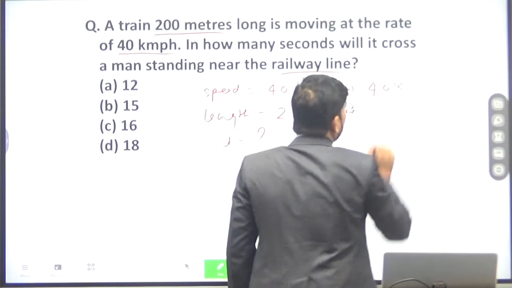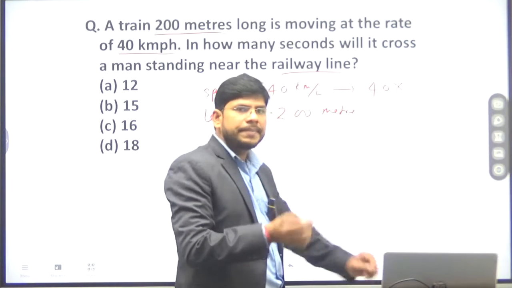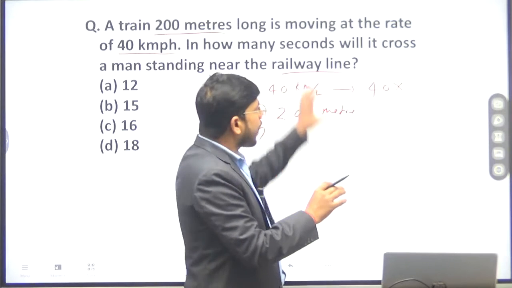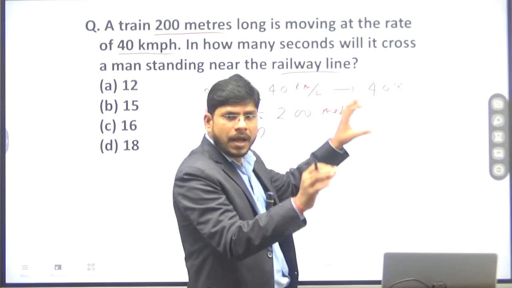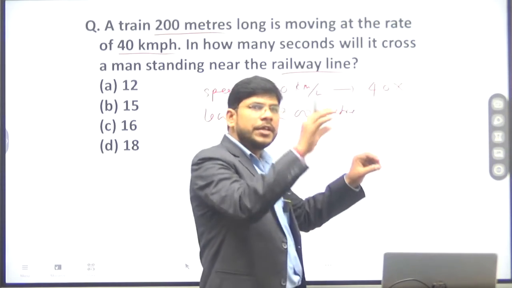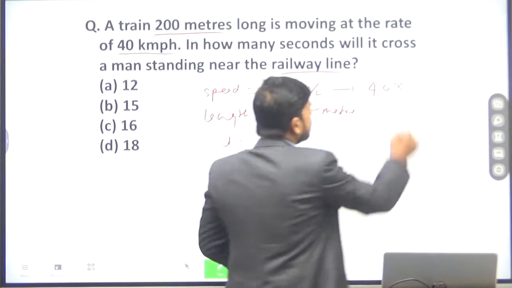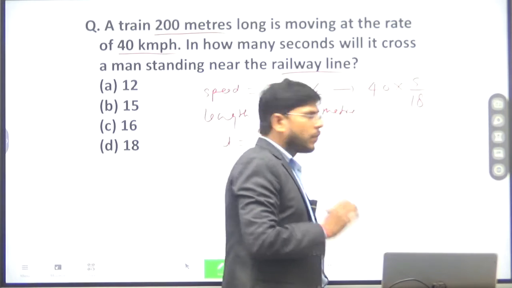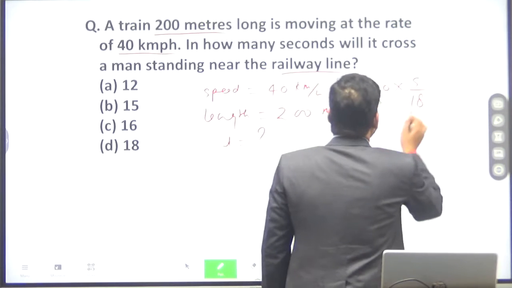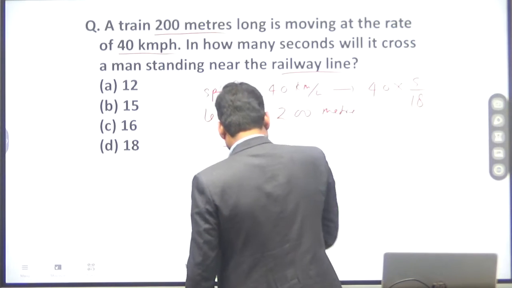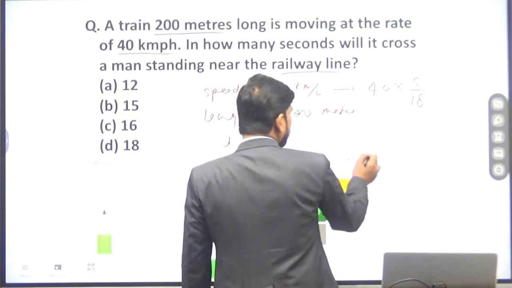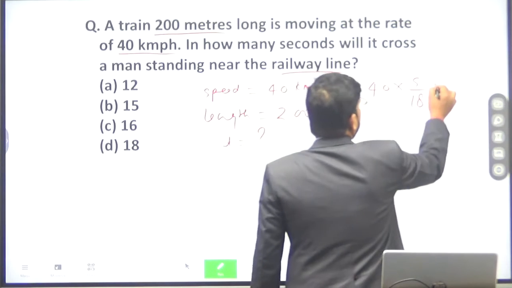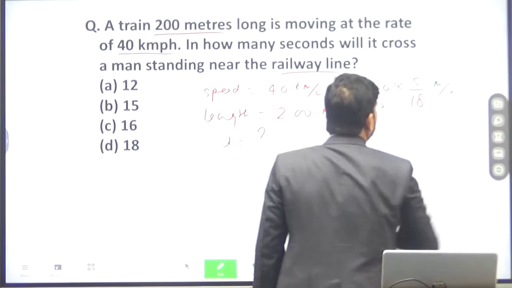In meters per second, what will be the value? 40 into, now kilometer per hour to meter per second, we are going from higher to lower, it means the numerator must be lower. So we have to multiply this by 5 by 18. This will be the speed in meter per second.